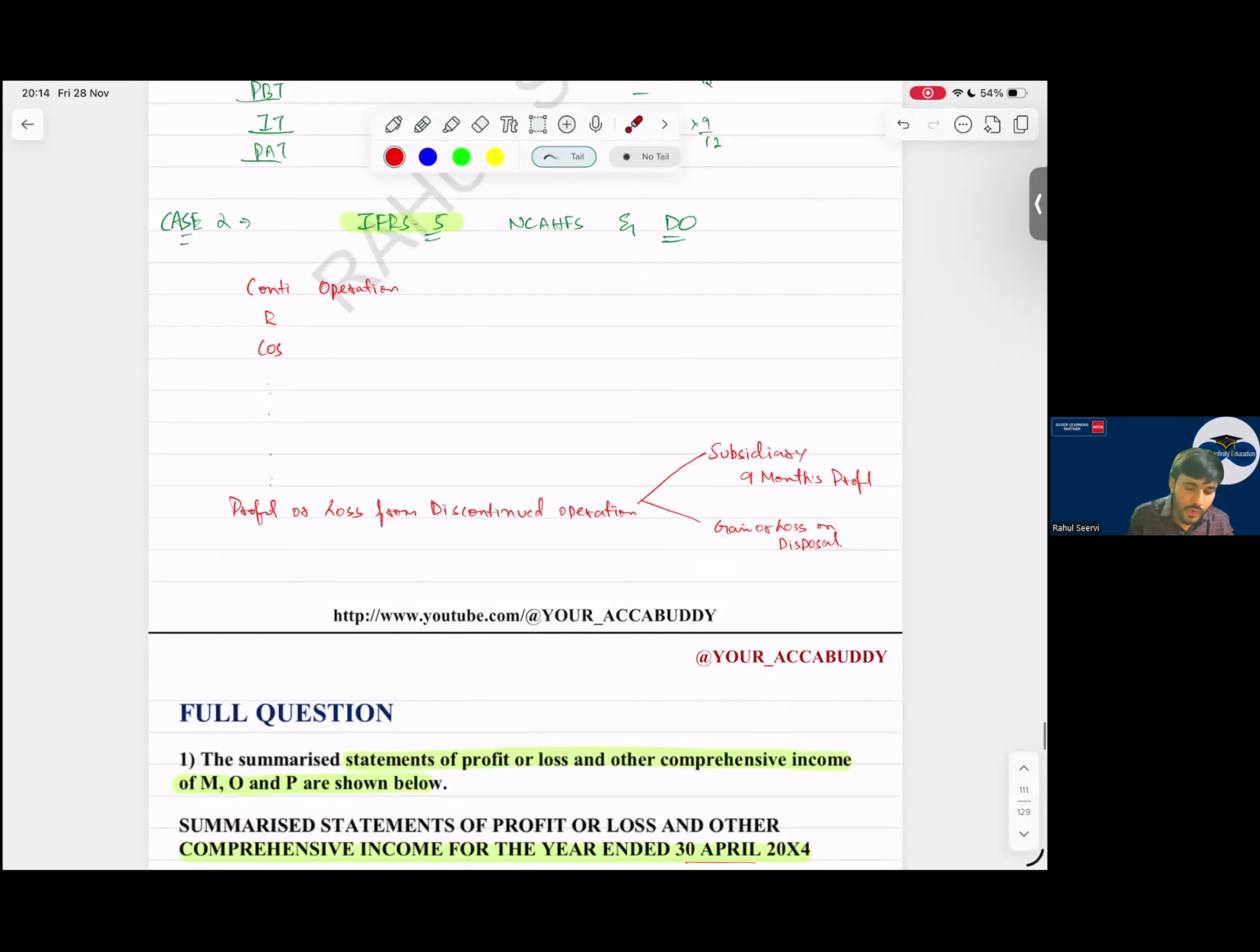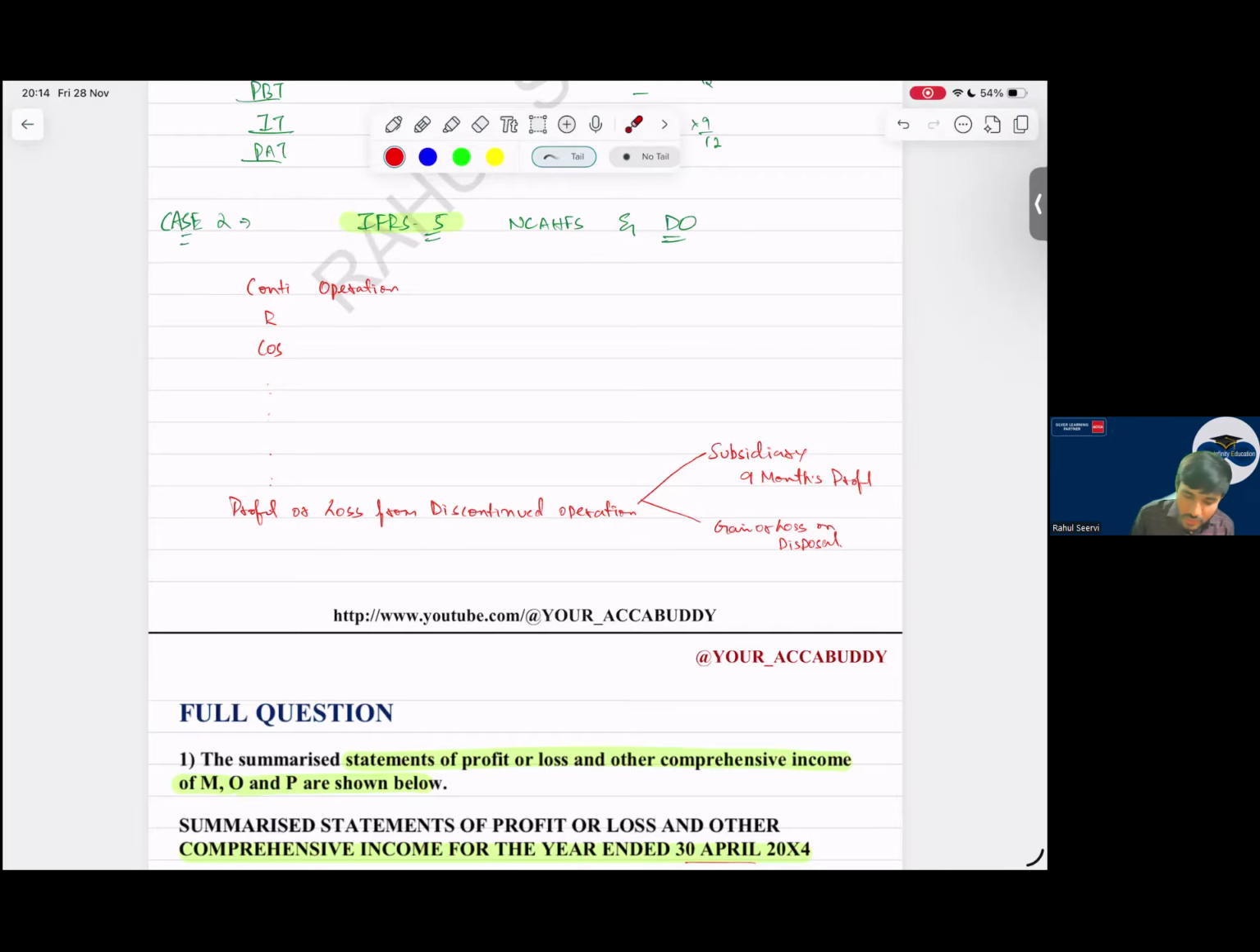Case 2. Case 2 is what? Your subsidiary which we dispose of meets the definition of what? Meets the definition of IFRS 5 non-current asset held for sale. So what will I do?